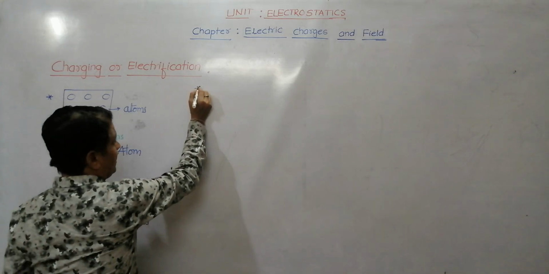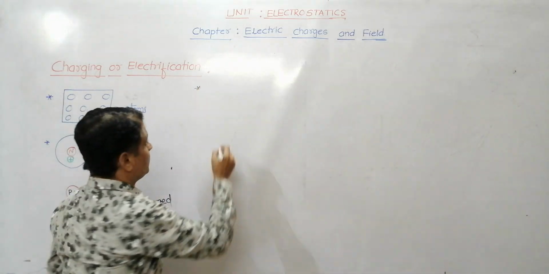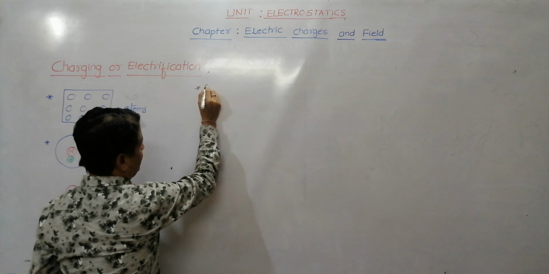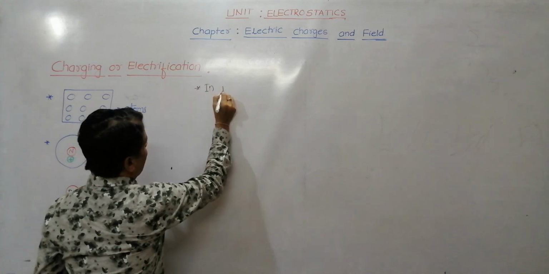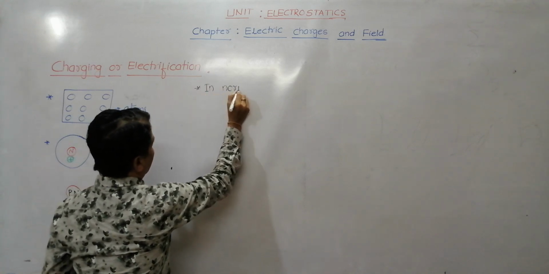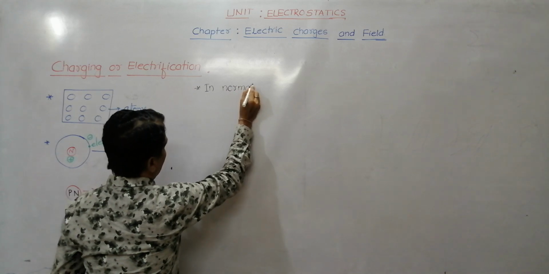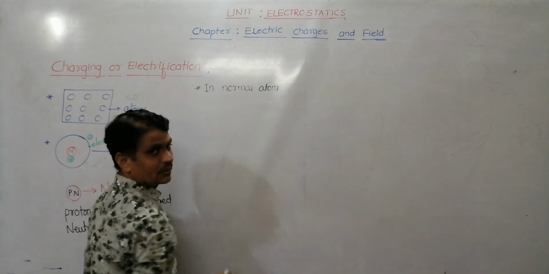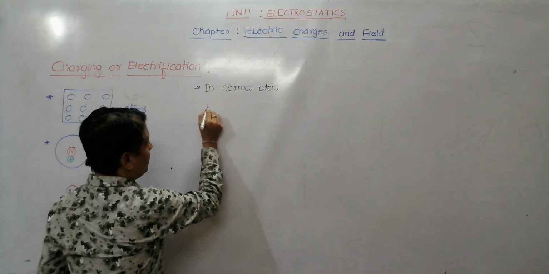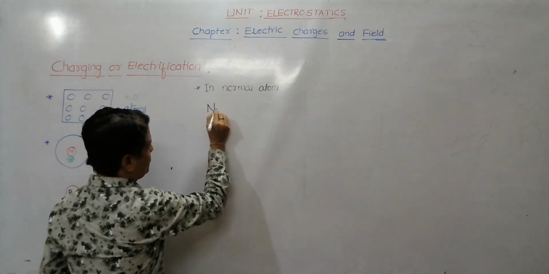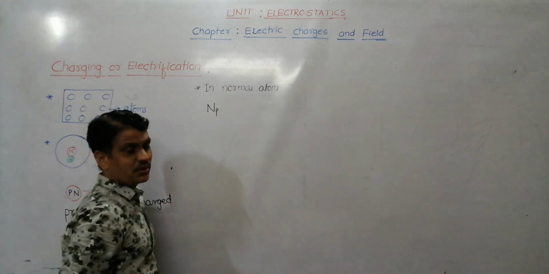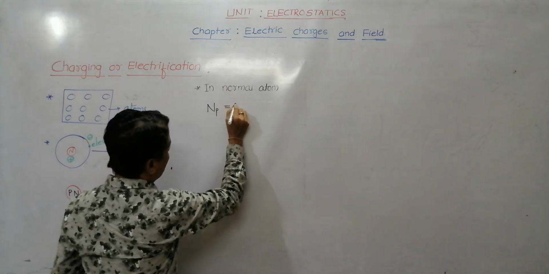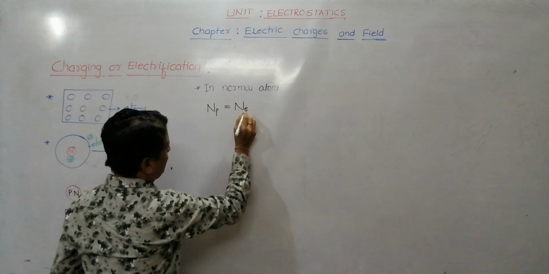Next point, it is also found that in a normal atom, the number of protons, NP, is equal to the number of electrons.